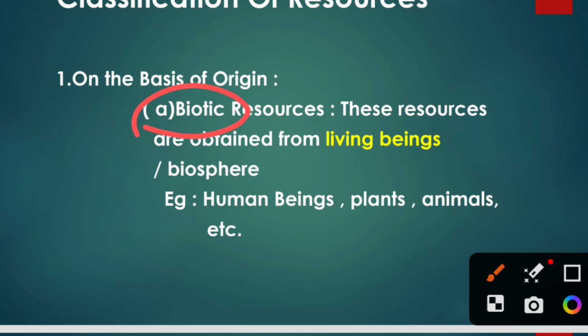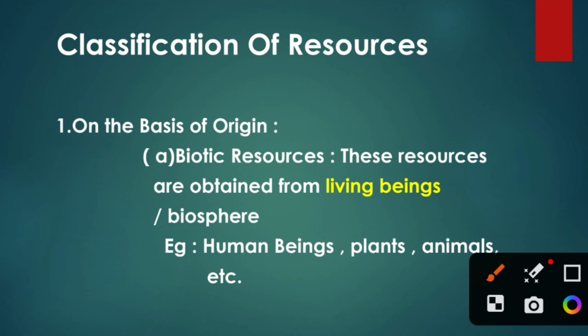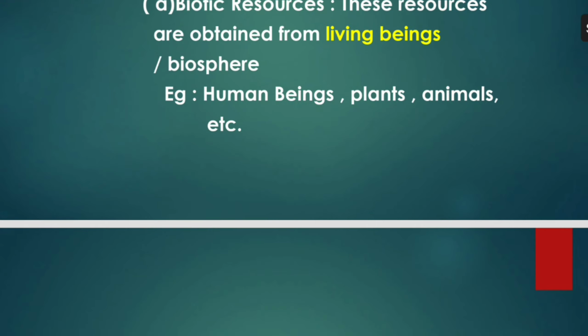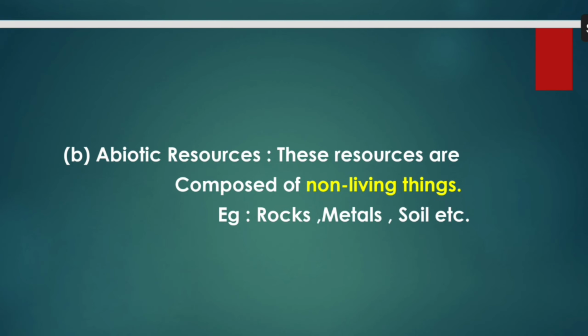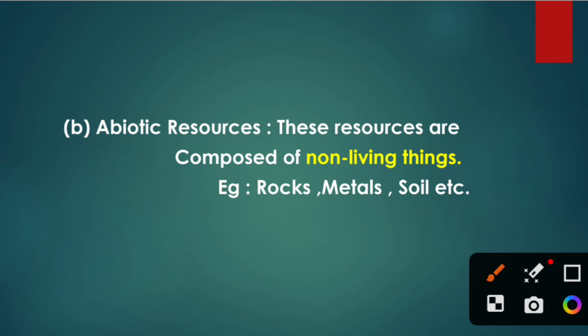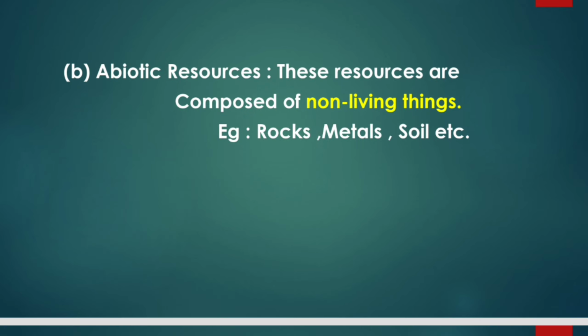Here on the basis of origin, resources are classified as biotic and abiotic. Here you need to remember the term biotic, which means the resources which are derived from living beings. For example, human beings, plants, animals, etc. All of them come under the category of biotic resources. Abiotic resources are simply the opposite, which means the resources which are composed or derived from non-living things. So examples are rocks, metals, soil, etc.